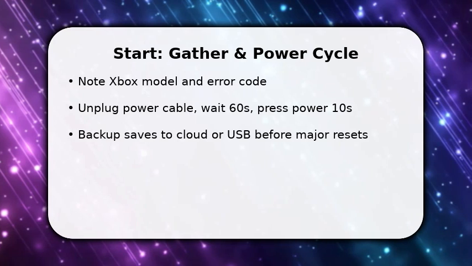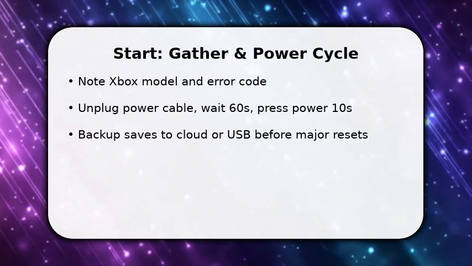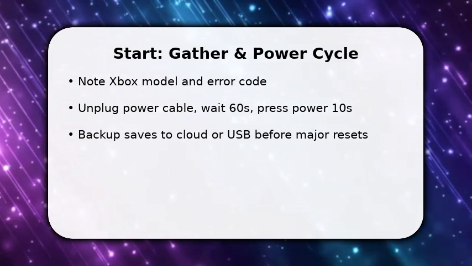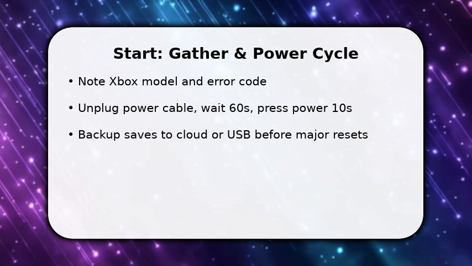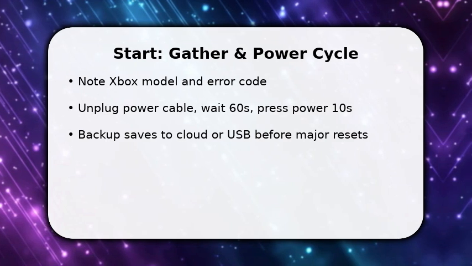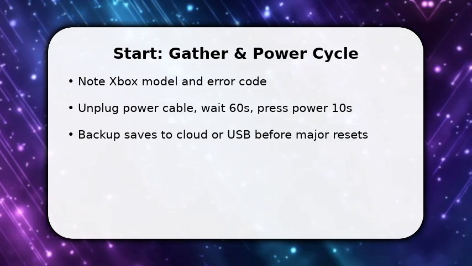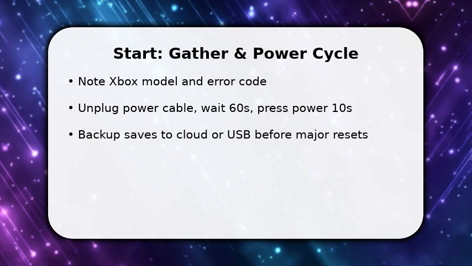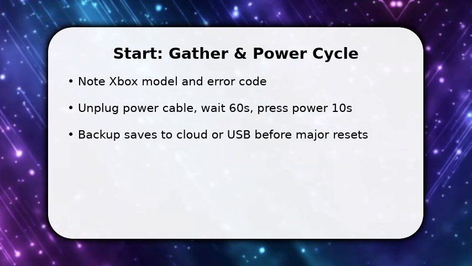You begin by confirming the Xbox model and the exact error code so you target the right fix. Next, perform a power cycle. Unplug the power cable, wait 60 seconds, then press and hold the power button for 10 seconds to drain capacitors. This often clears transient firmware faults.